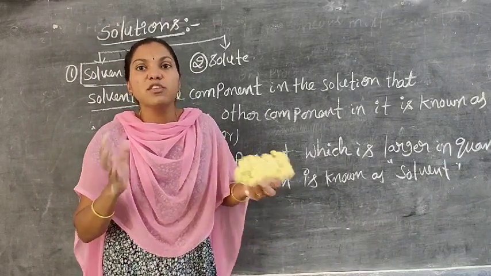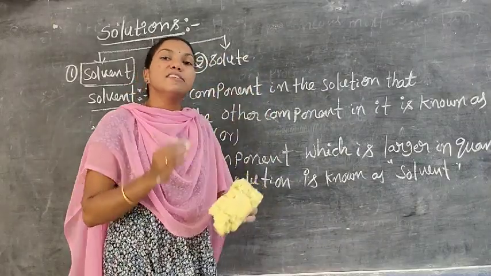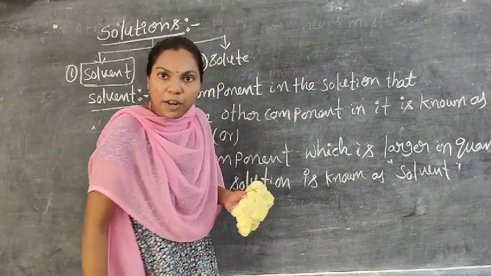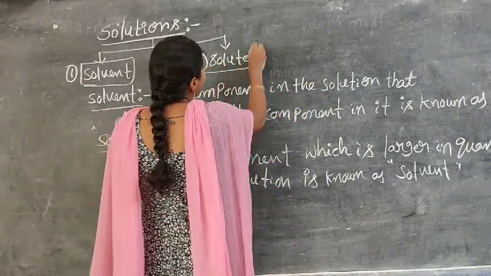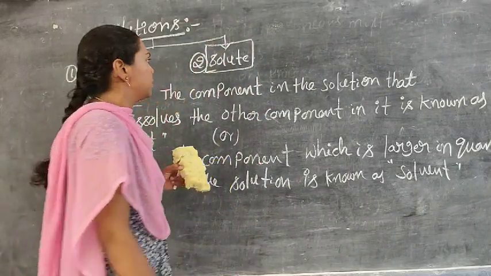The one with more quantity is considered the solvent, and the one with lesser quantity is considered the solute. Now I will explain solute, and then give examples, because through examples we understand clearly.